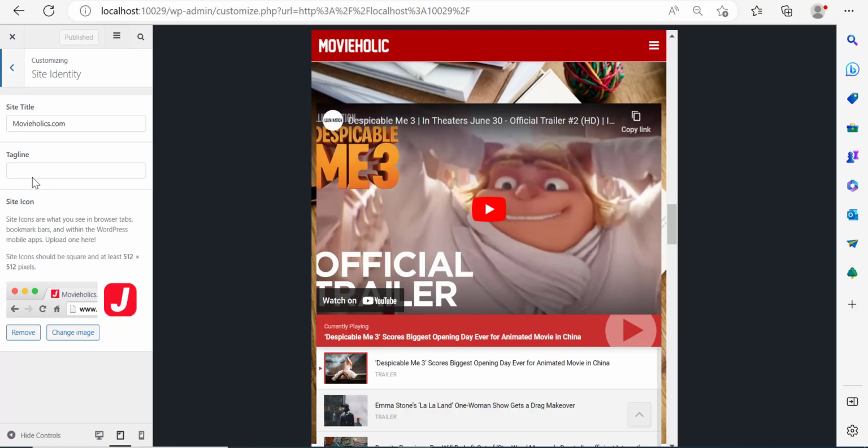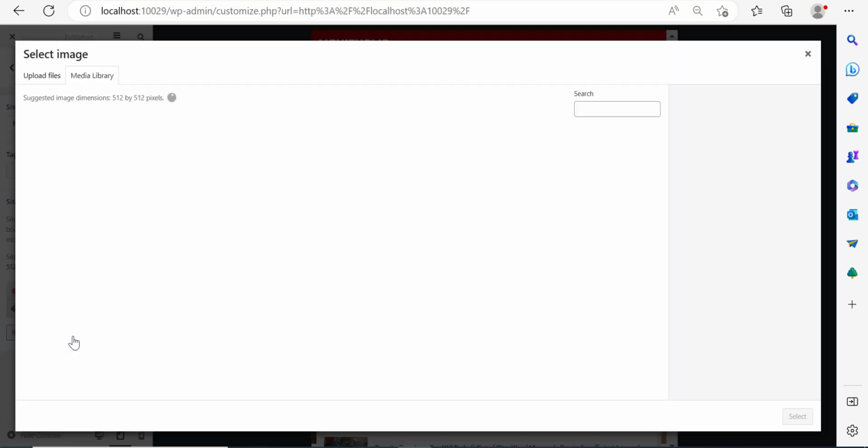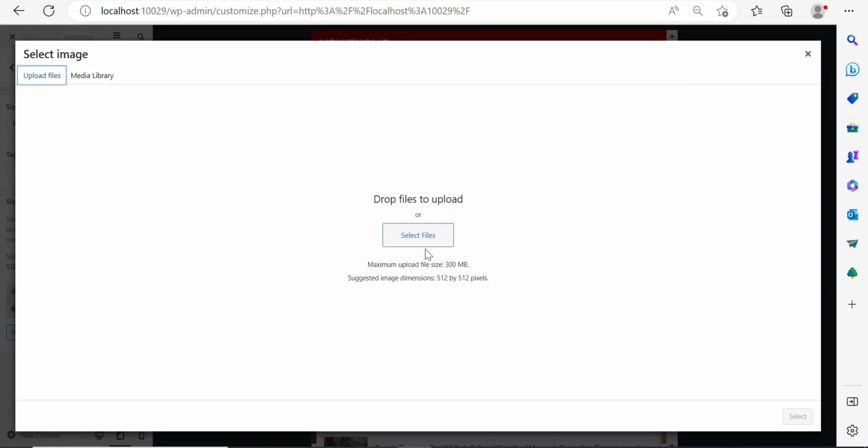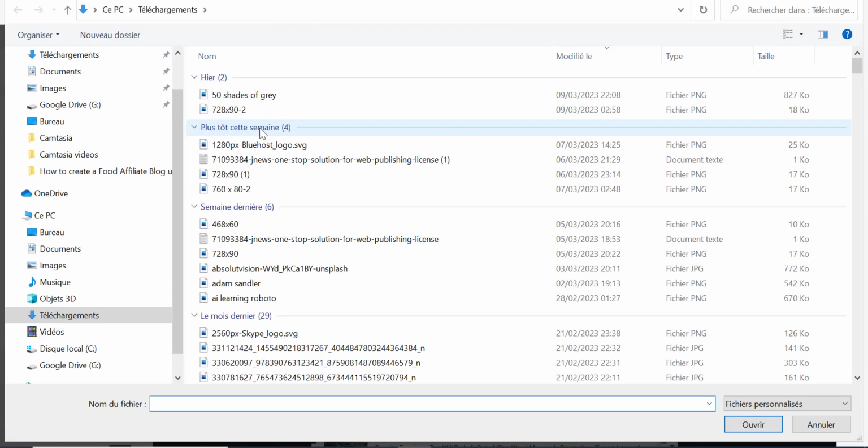So this means you don't have to use the Canva Pro subscription. So now that I have my favicon, I can go back over here, click on change this image, and I can upload the file from my media library. And so I'm just going to go there.